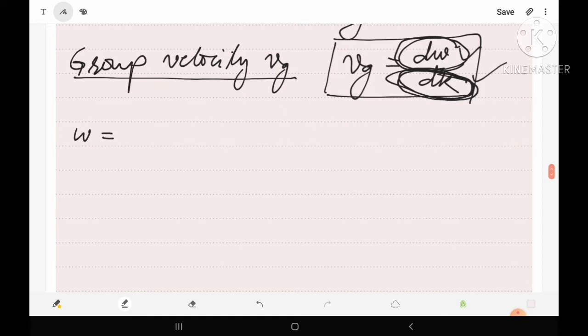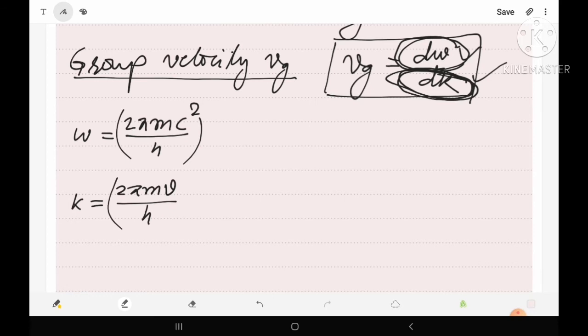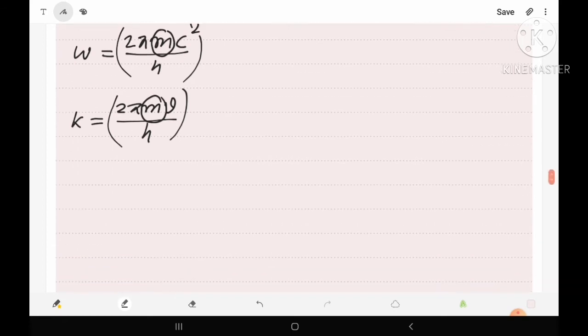Omega is equal to 2 pi m c square upon h, and k is equal to 2 pi mv upon h. Obviously in this equation m is the moving mass of the particle, and in relativistic limit the moving mass is not exactly the same as the rest mass of the particle.